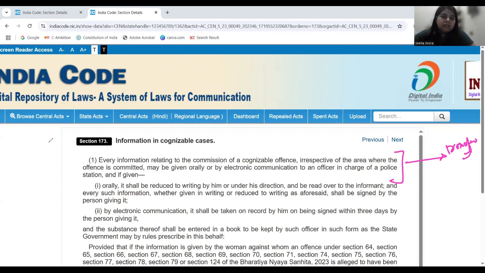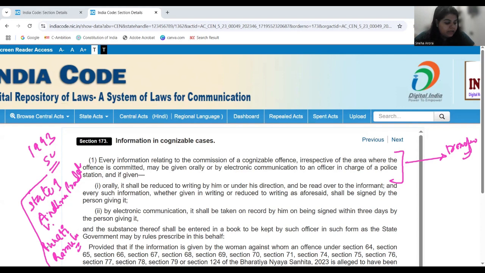Now, this had to be here because there is a Supreme Court judgment. It is a 1993 Supreme Court judgment titled State of Andhra Pradesh versus Punati Ramulu.